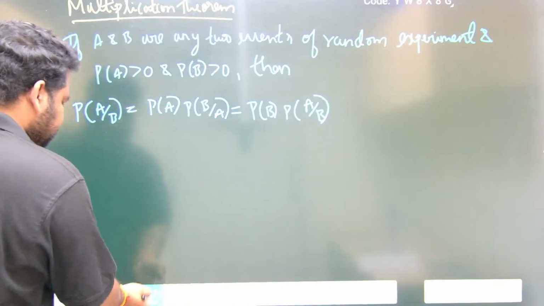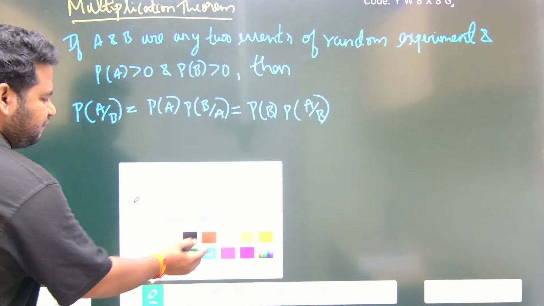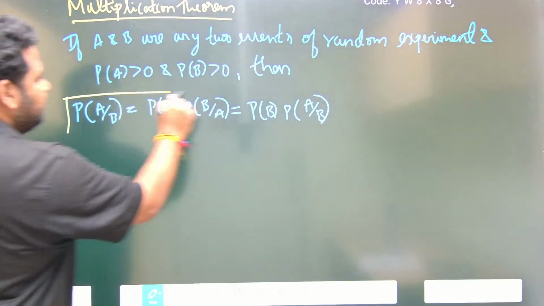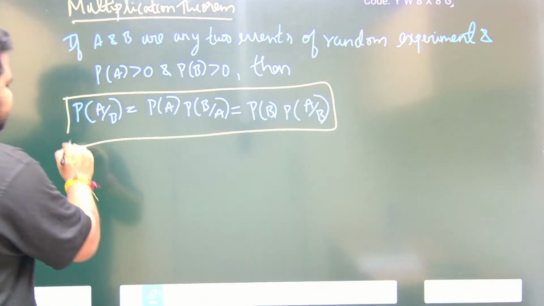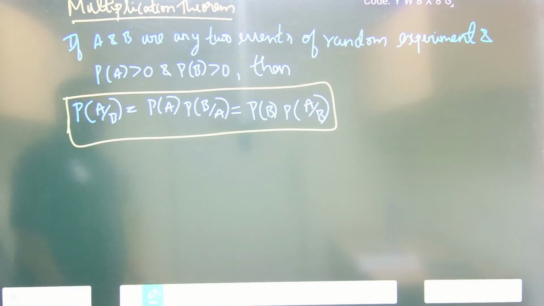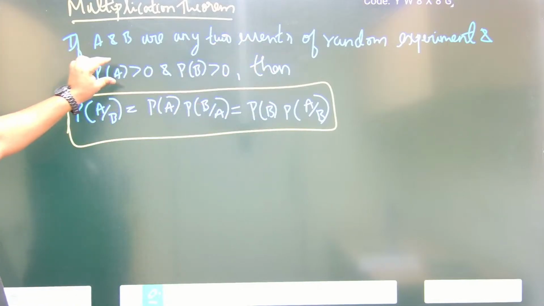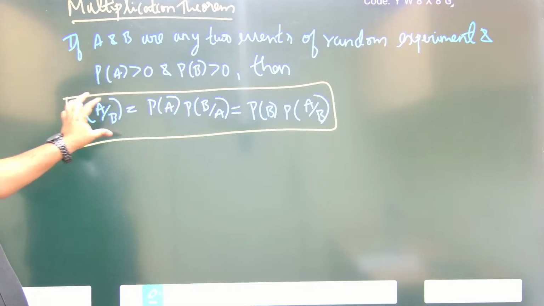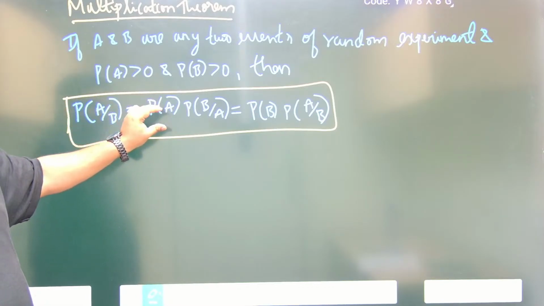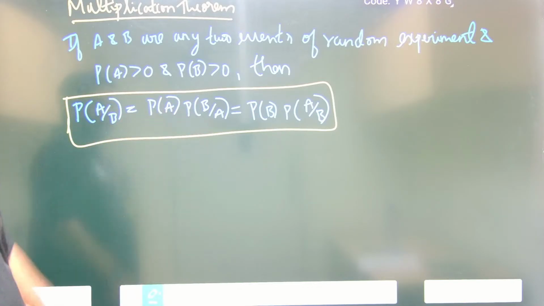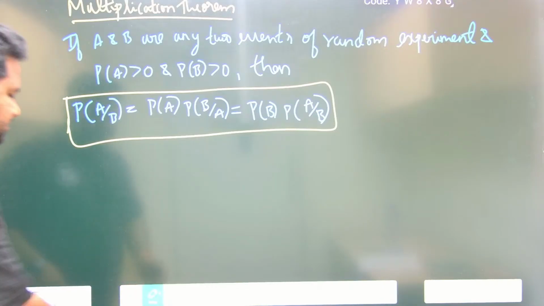This is as per the multiplication theorem of probability. If A and B are any events of an experiment and given that P of A is greater than 0, P of B is greater than 0, then P of A by B is given by P of A into P of B by A. Okay, this is what we can do.